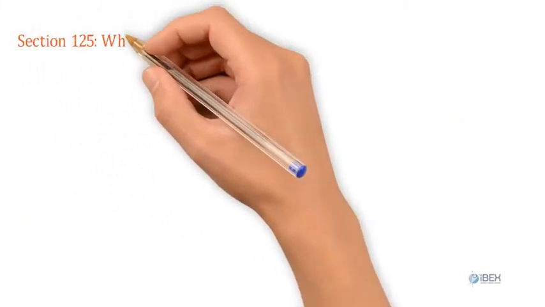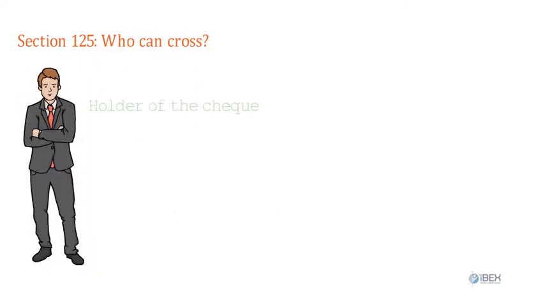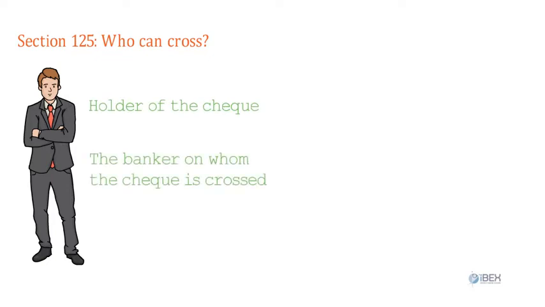3. Section 125 states who can make the crossing. 1. The holder of a check can make the crossing. 2. The banker on whom the check is crossed specifically can cross that specially again to another banker.